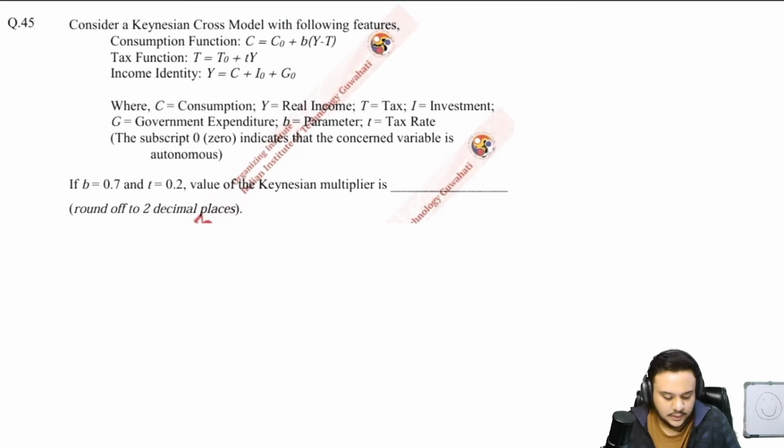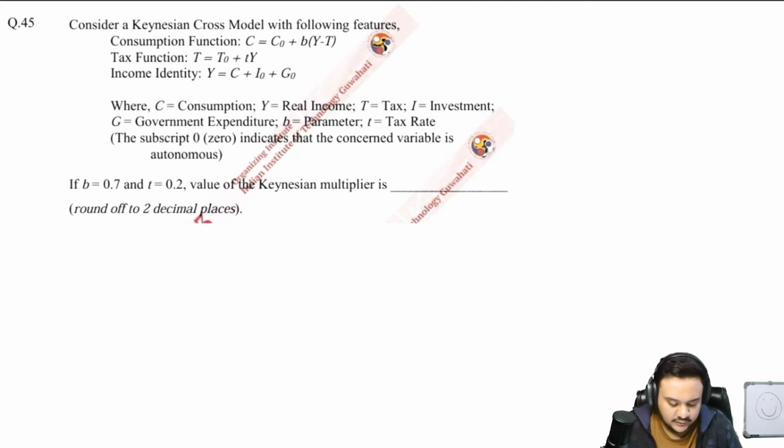Let us move on. Okay, so the 45th one says consider a Keynesian cross model with these features, and these are the values. You can read it. B is given, T is given, value of Keynesian multiplier is... You just have to do the calculation part. You already know the formula of the multiplier is 1 upon 1 minus B multiplied by 1 minus T, so 1 upon 1 minus 0.7 multiplied by 0.8, 1 upon 0.44. So just calculate this, you'll end up with 2.27. Easy. Okay, let us move on.